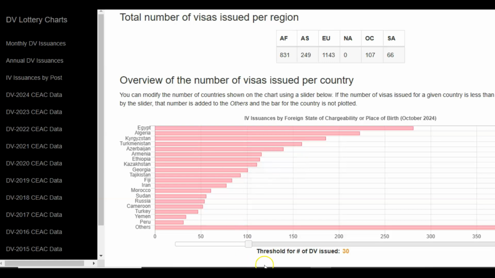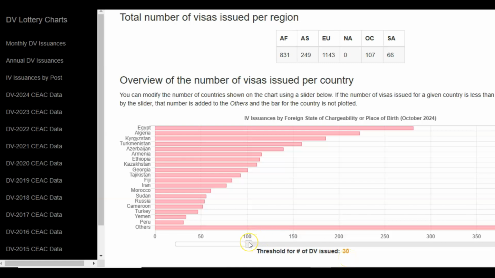Now, at the bottom of this graph, we have the threshold for number of visas issued. We see 30. This means that the countries that are shown in this graph received at least 30 visas during the month of October 2024.